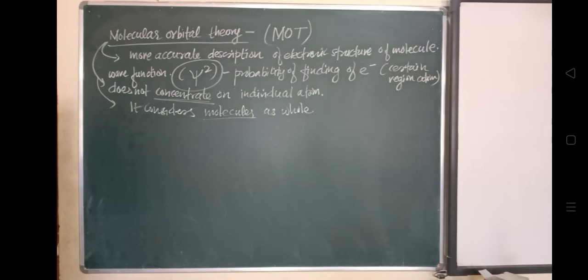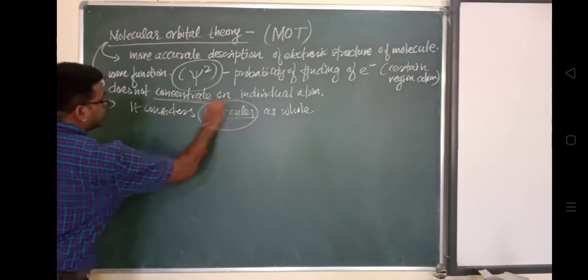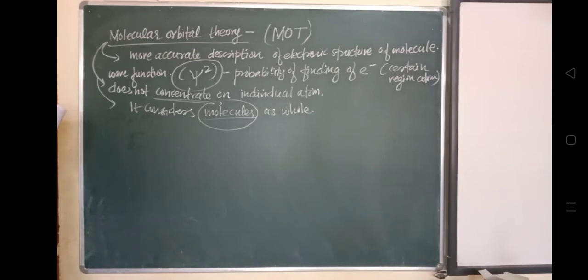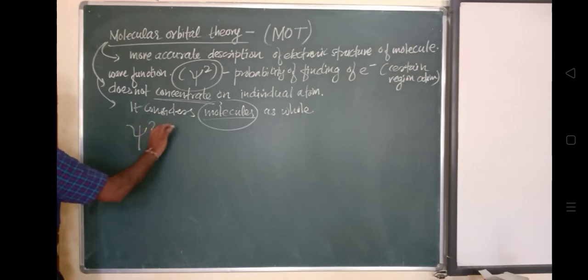I have already written the symbol psi square. Hence, a molecular orbital can be depicted through the square of a wave function, which gives the probability of finding an electron within a certain region of space in a molecule.